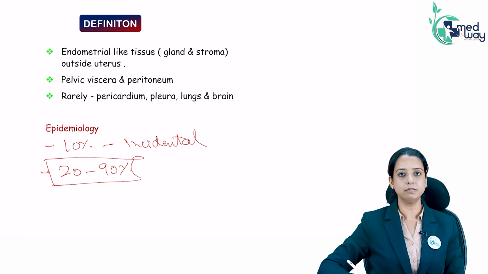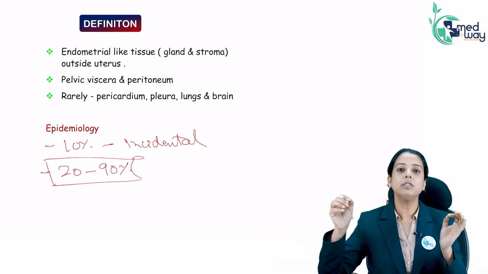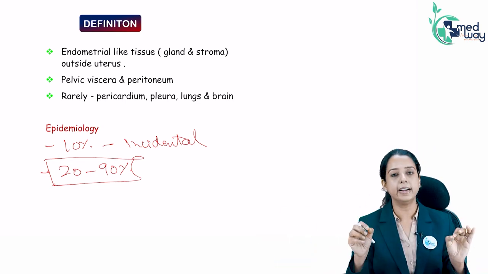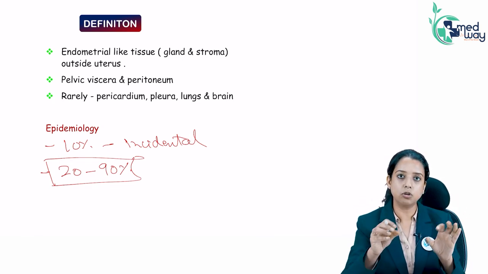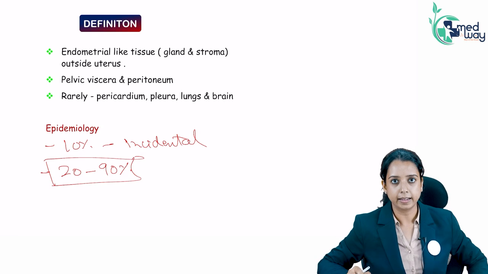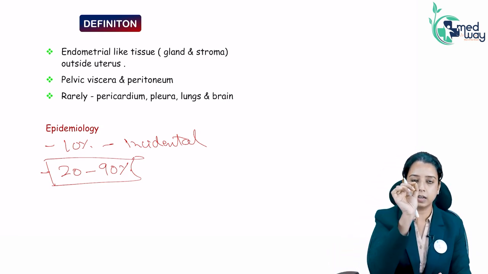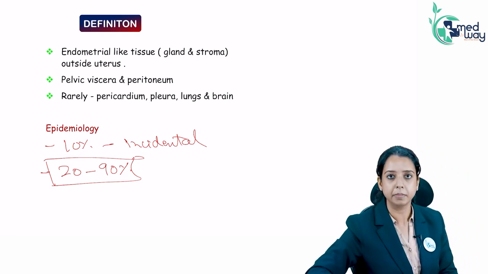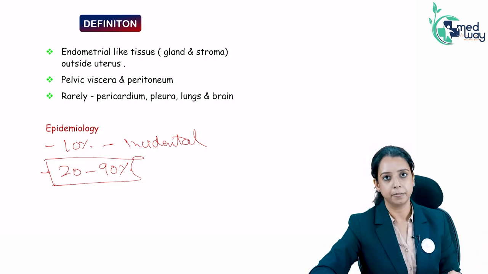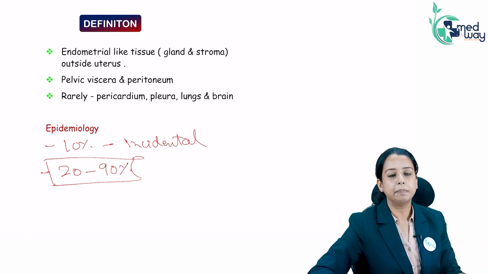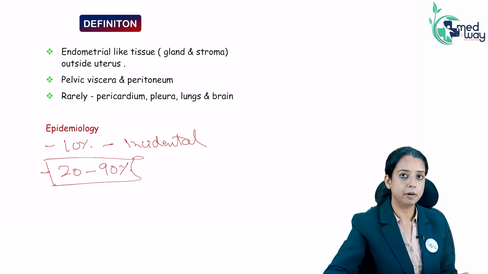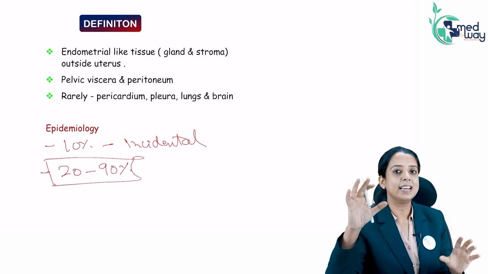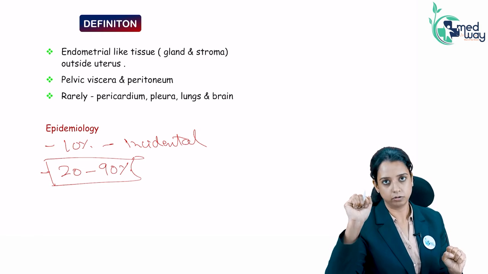Why such a big variation? 20 to 90. Because endometriosis diagnosis is very tough. It is basically dependent on the surgeon's experience. There is very small endometrial tissue present in the abdomen. It is not something very clear. None of the diagnostic tests are perfect, not very sensitive in diagnosing endometriosis.